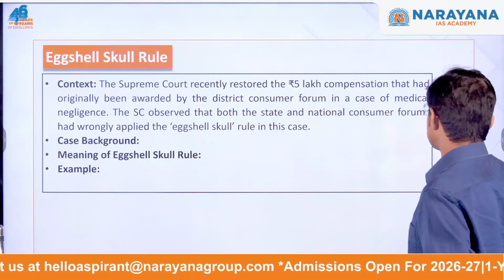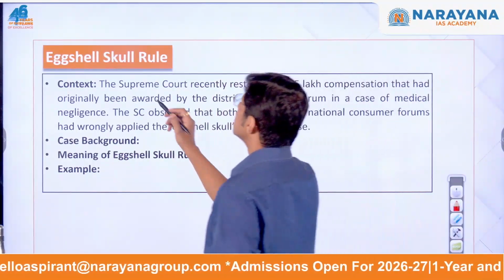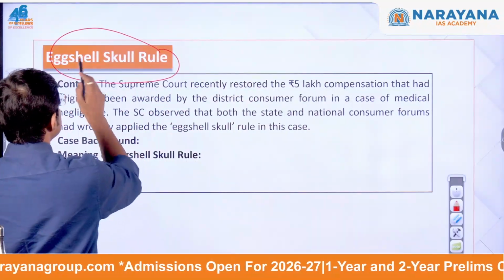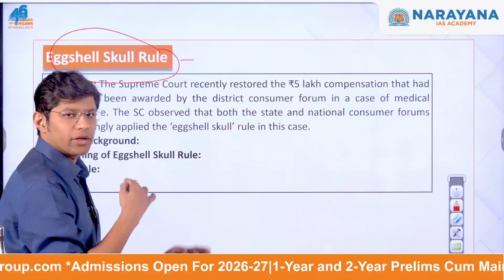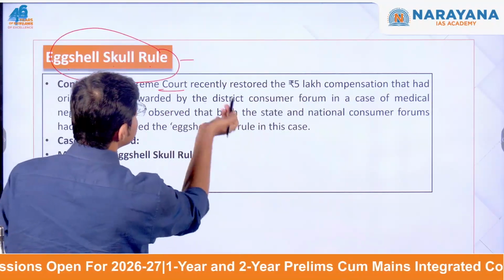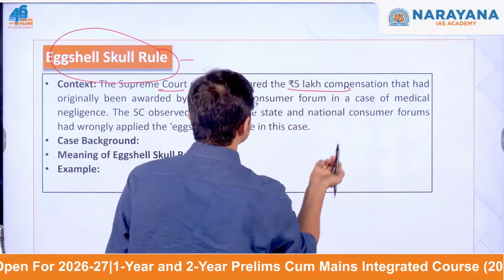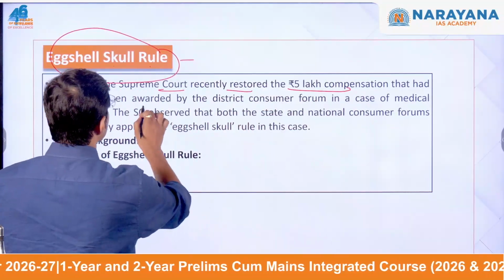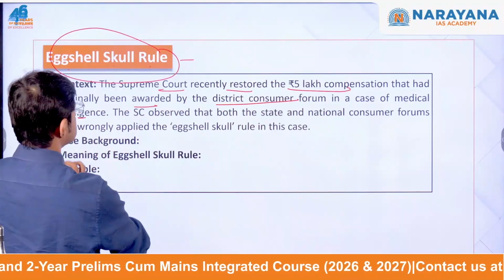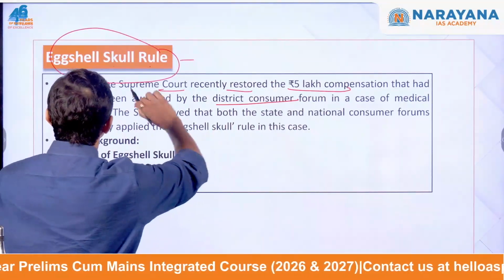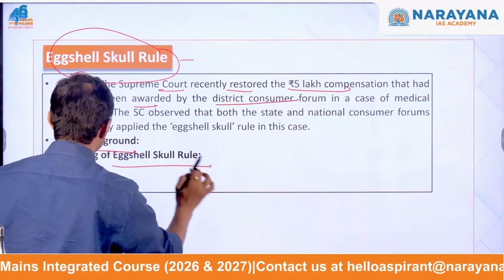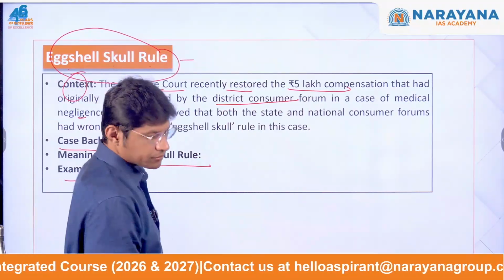Next, what exactly is this eggshell skull rule? Now, a simple question can be asked. The eggshell skull rule refers to which of the following 4 options? So, let's try to understand what exactly this is. The Supreme Court recently restored the 5 lakh compensation that had originally been awarded by the District Consumer Forum in a case of medical negligence. Forget the context, let us focus on the case background, the meaning of the rule and an example.